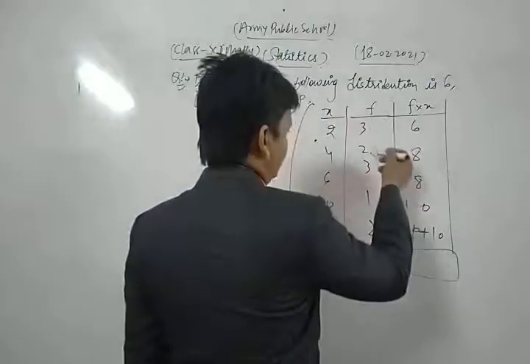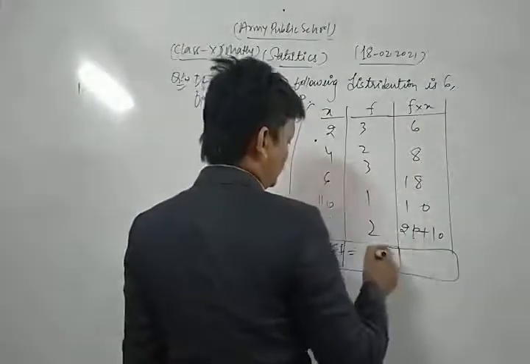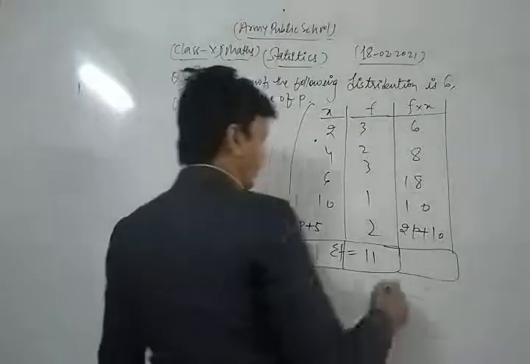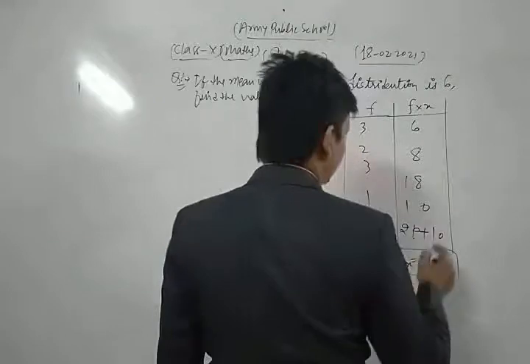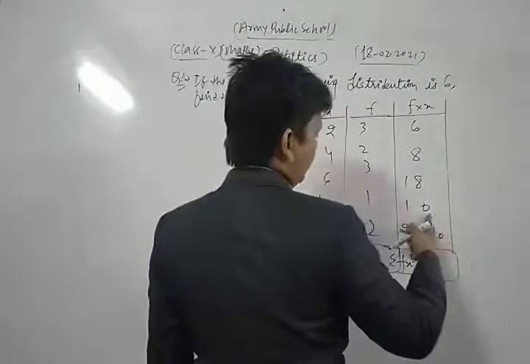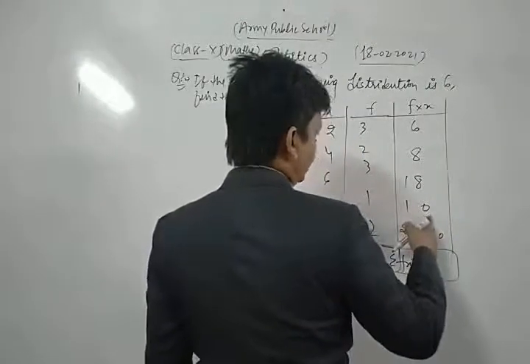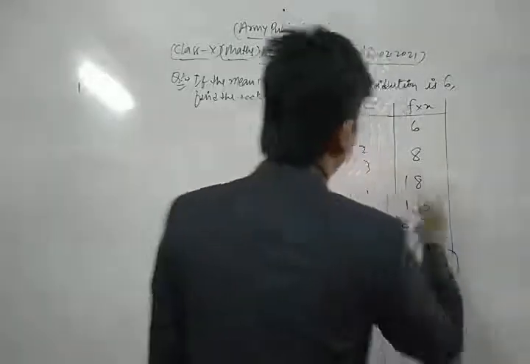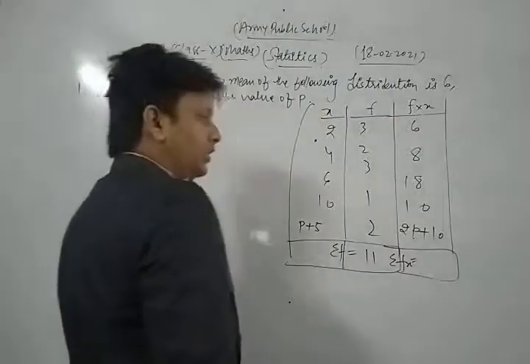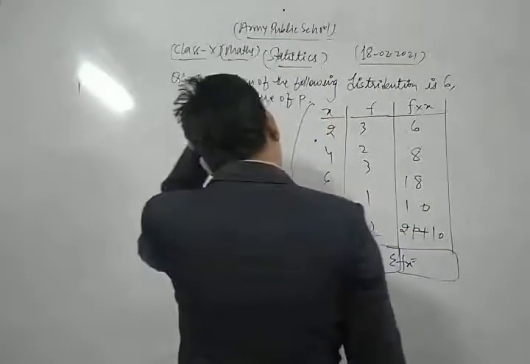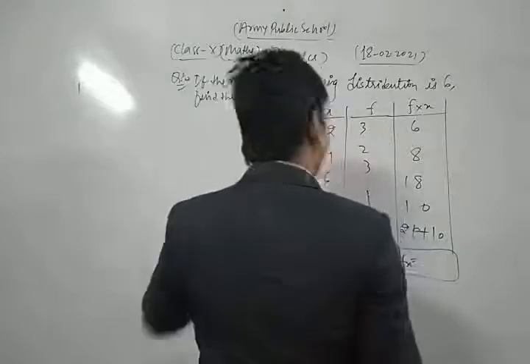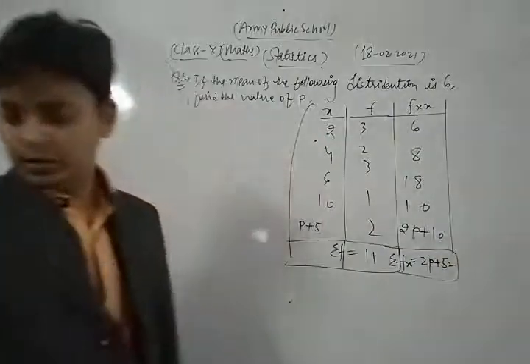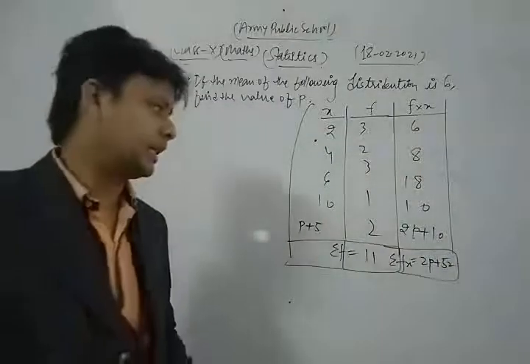The value of sigma f is 3 plus 2 plus 3 plus 1 plus 2, this is 11. Thus the value of sigma f is 11. Now we find the value of sigma f into x: 10 and 10 is 20, 20 and 18 is 38, 38 and 8 is 46, and 6 more is 52. So that is 2p plus 52. So 2p plus 52 is the value of sigma f into x.